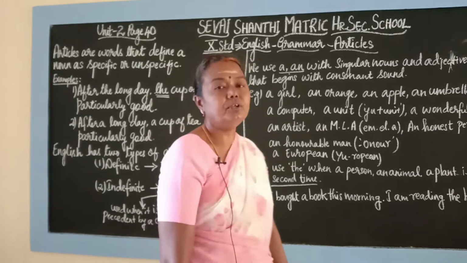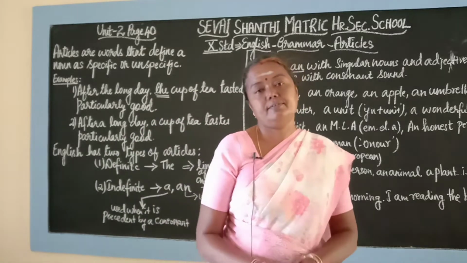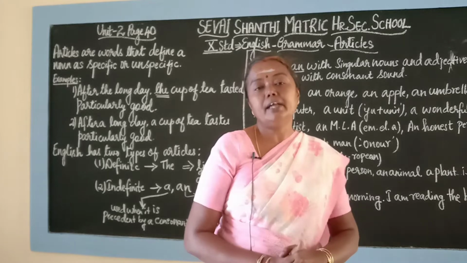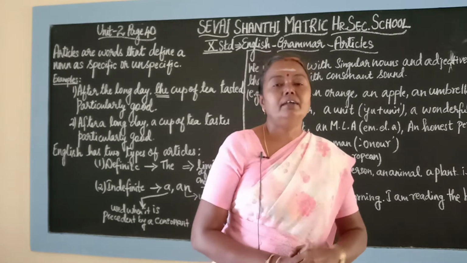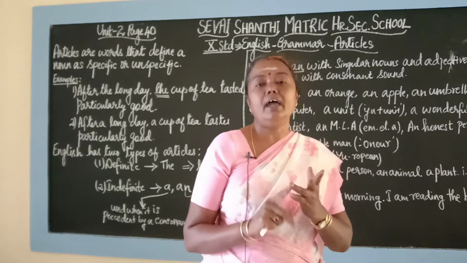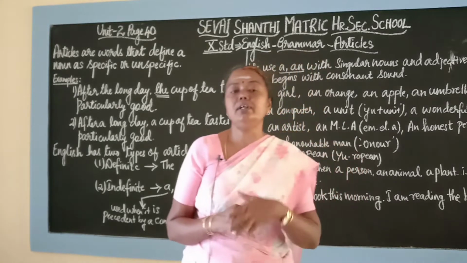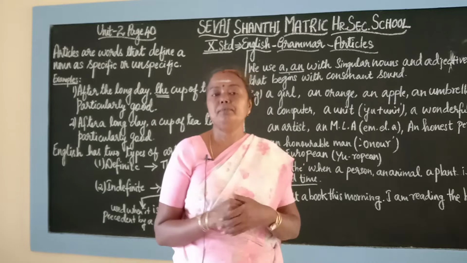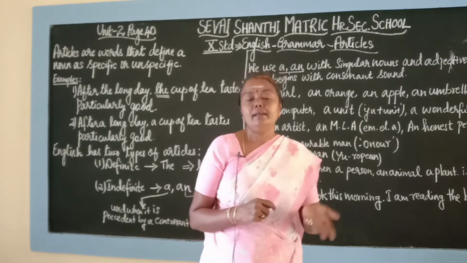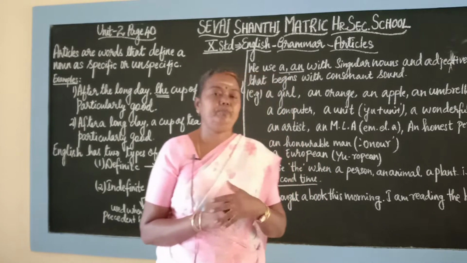Today we are going to learn articles. Articles in English grammar contain only three words: a, an, and the, as you know very well. Articles are generally used for specific or non-specific purposes in front of a noun.